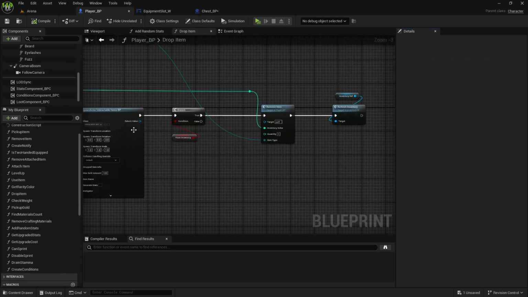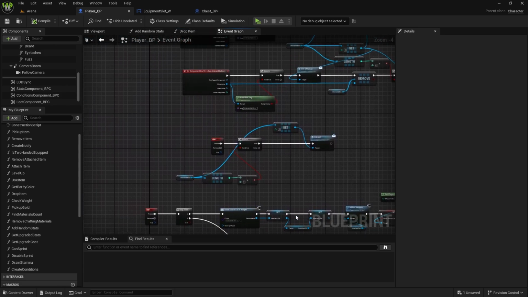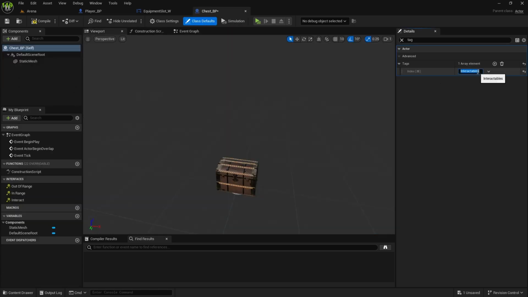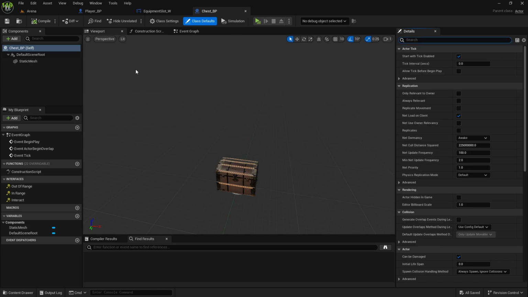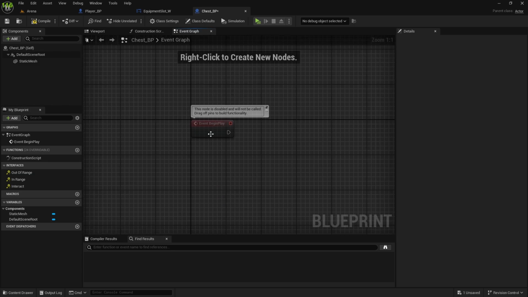And it needs to be spelled the same way as you have in the player blueprint when we're searching for items to interact with. So this one here, you can just copy it just in case and paste it.